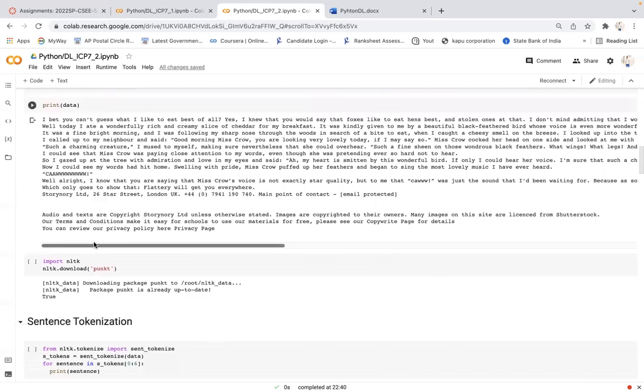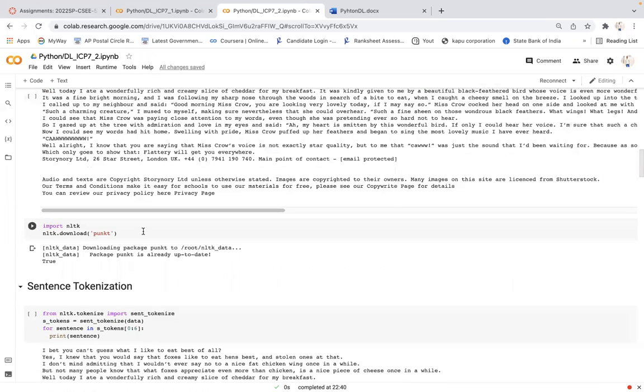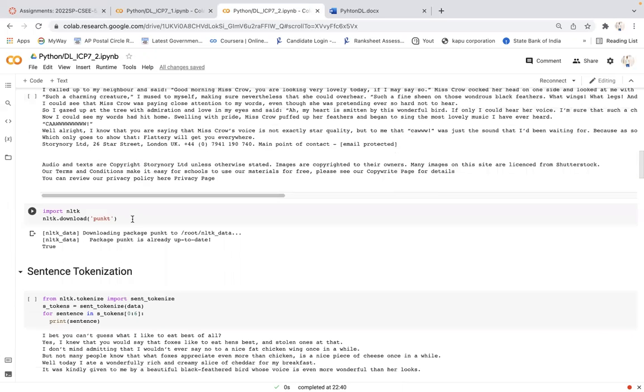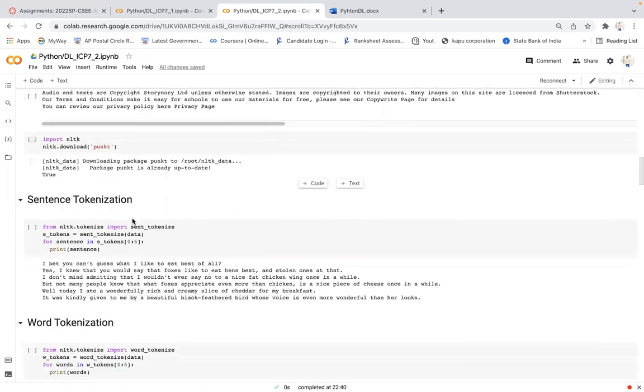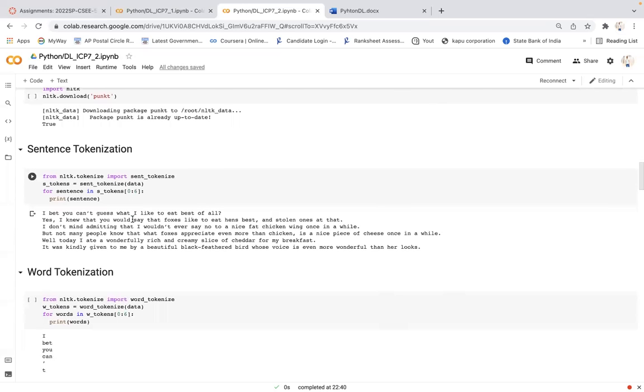So here I will be performing the data pre-processing, like stemming, tokenization, everything that NLTK has. Firstly, I was importing NLTK, and then downloading the punkt function. And next I was doing the sentence tokenization.